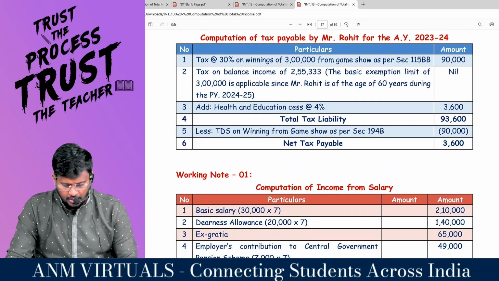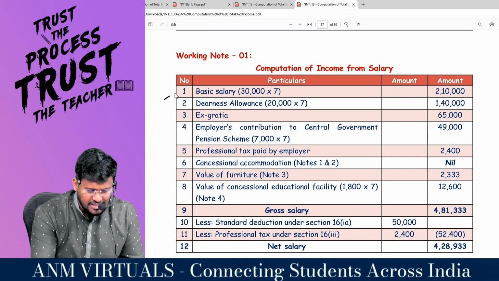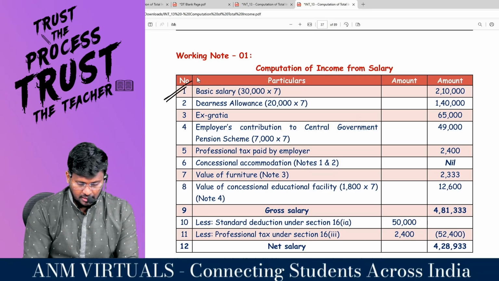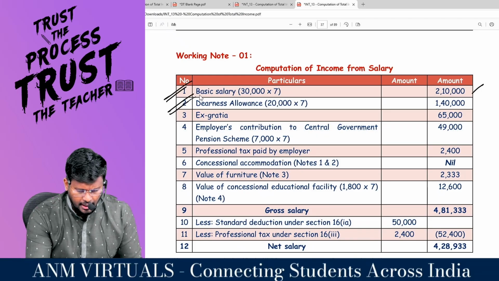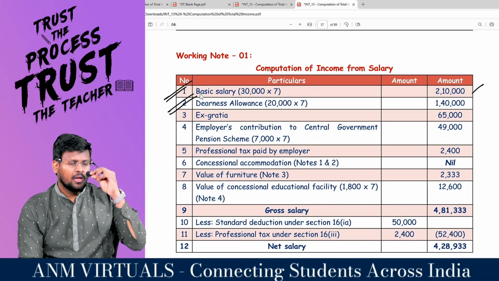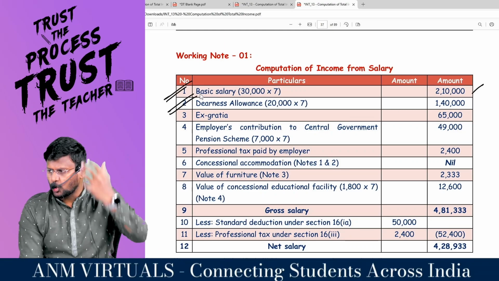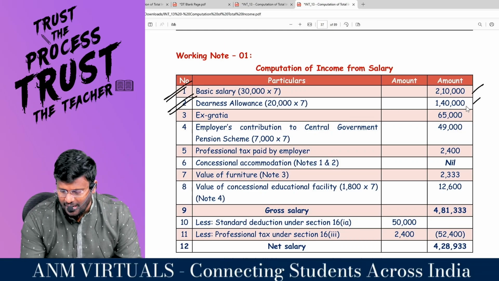Shall we? In that income from salary, sir, take your calculator and tell me the answer. Basic salary, how much is it per month? 30,000. For how many months? 30,000 into 7 comes to the total. There is no doubt for the basic salary. DA, sir, how much rupees per month? Actually, some portion or some percent counts for the salary definition, but I am calculating the total income, right, sir? So 20,000 into 7 comes to 1,40,000.